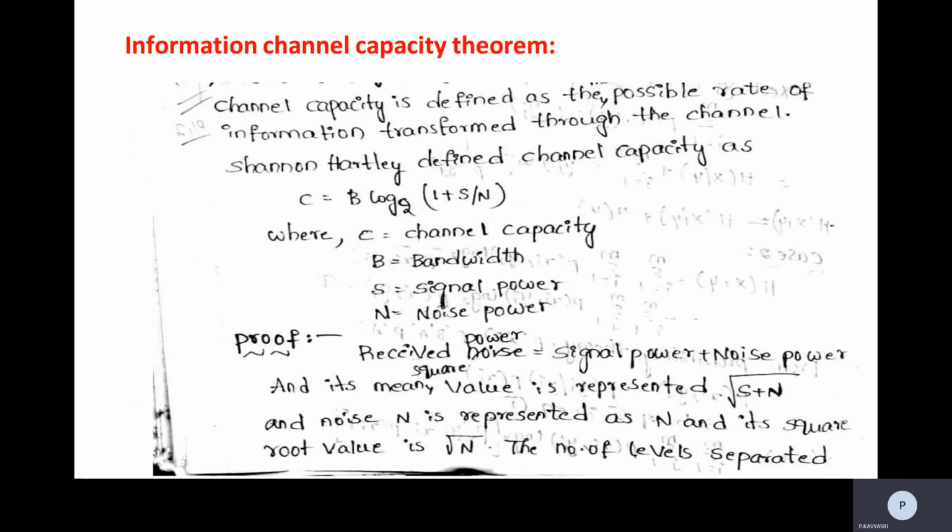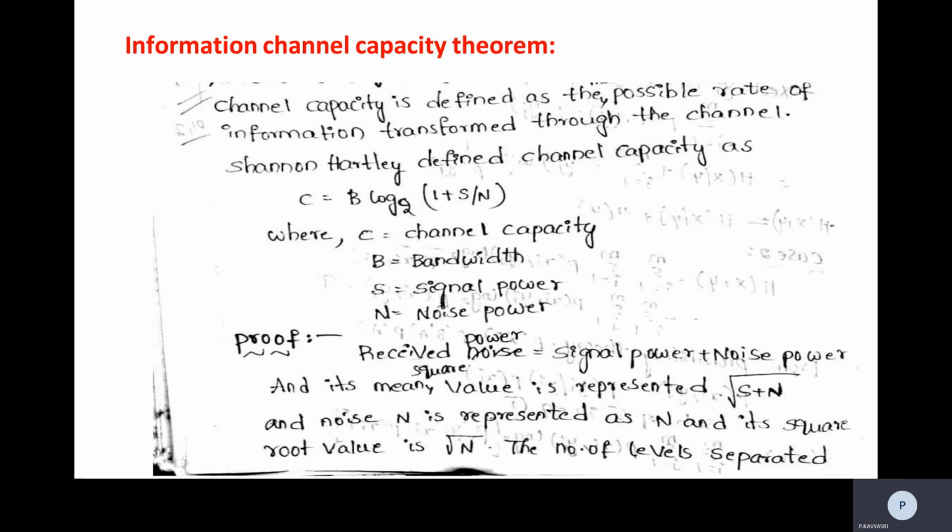Now we will see the information channel capacity theorem. The channel capacity is defined as the maximum possible rate of information through the channel, and we can also call it the Shannon-Hartley theorem or the channel capacity theorem.